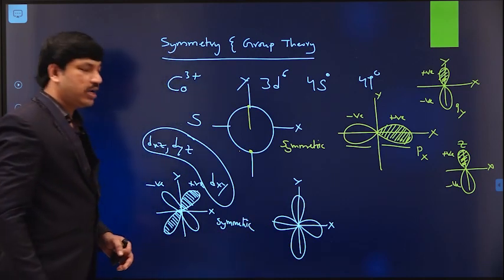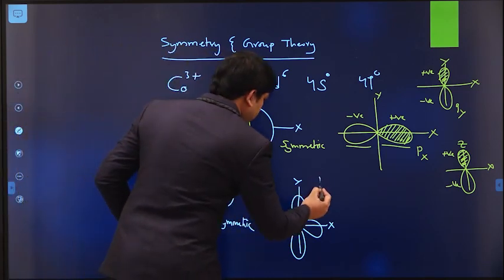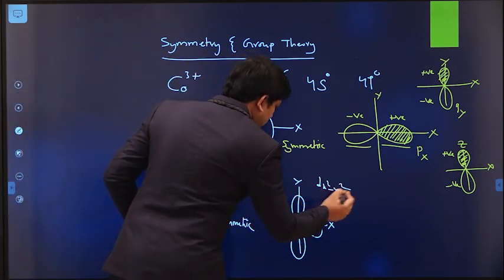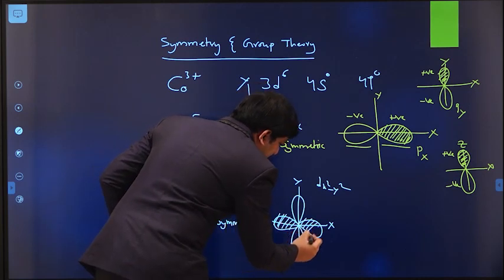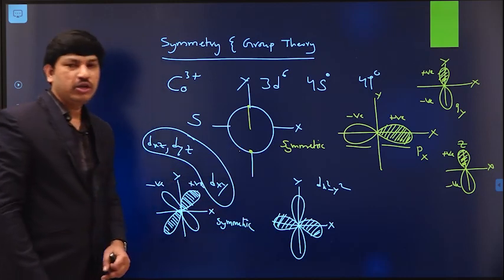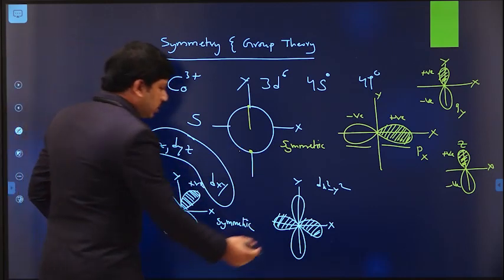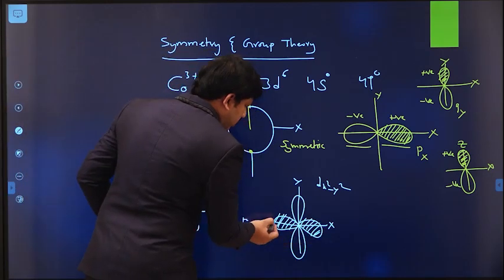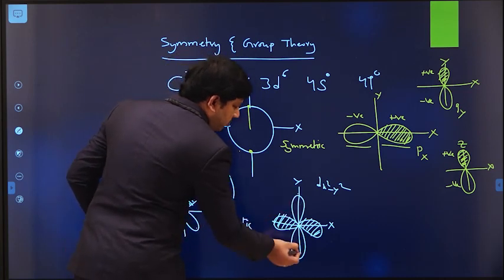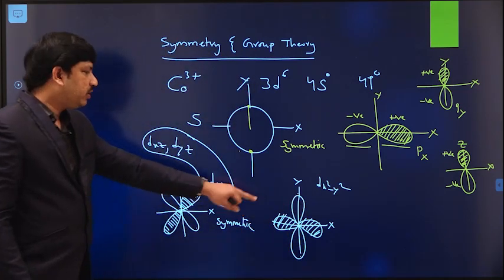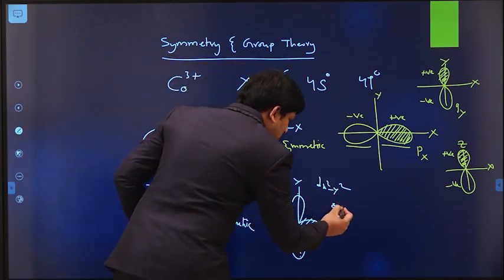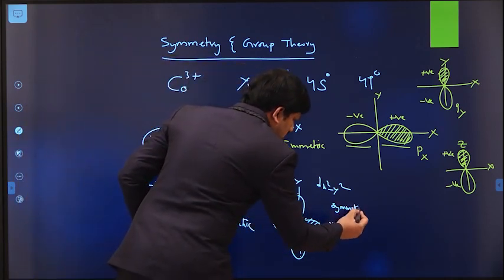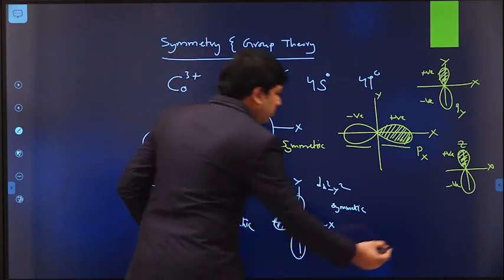This is actually the dx square minus y square orbital. Here also one of the lobes is positive, and the other one is negative. If you see one point here, you will get the same point here. If you take one point here, you will get the same point here. So that means even this one is also symmetric in nature. Similarly, the dz square orbital also.